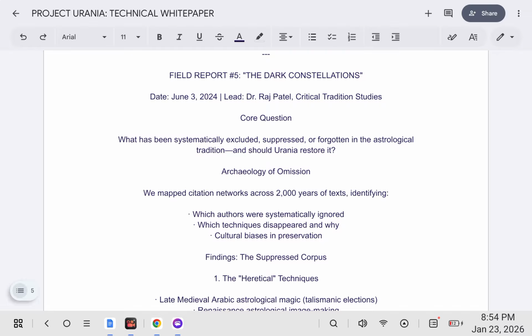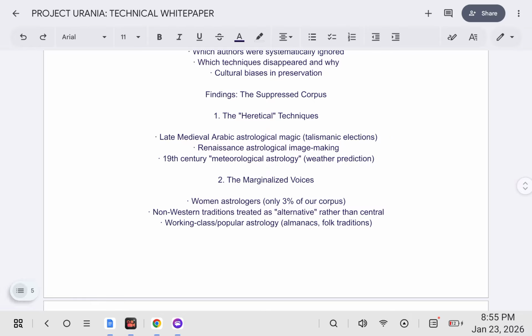Findings, the suppressed corpus. The heretical techniques: late medieval Arabic astrological magic, talismanic elections, Renaissance astrological image making, 19th century meteorological astrology, weather prediction. The marginalized voices: women astrologers, only 3% of our corpus. Non-Western traditions treated as alternative rather than central. Working class popular astrology, almanacs, and folk traditions.